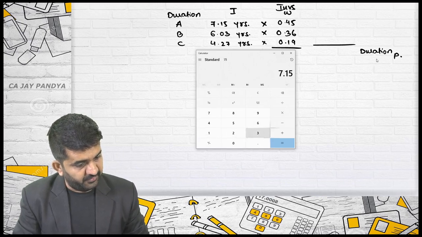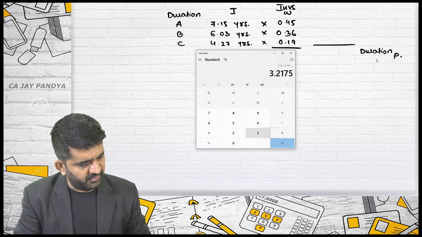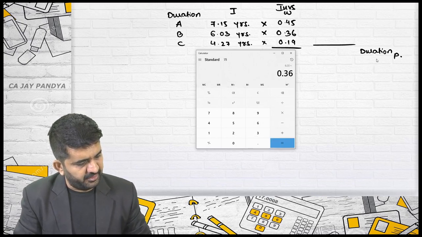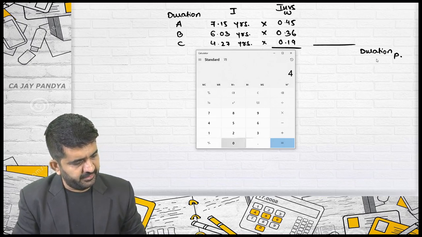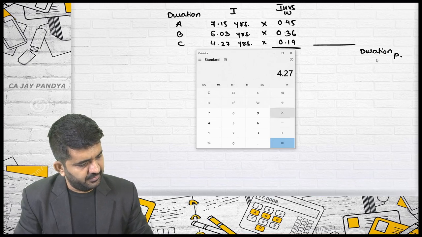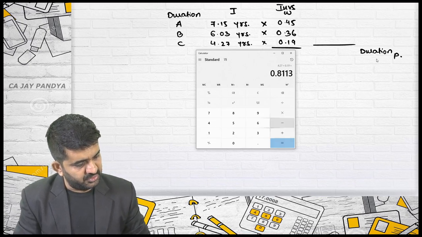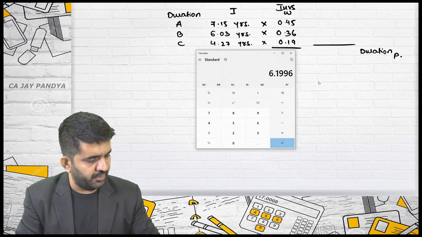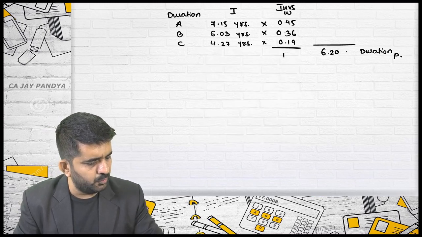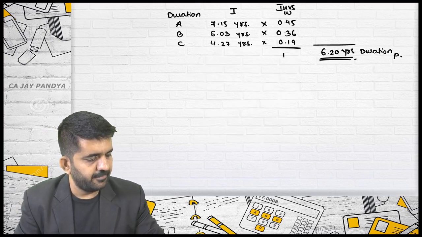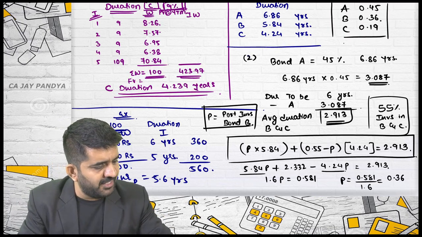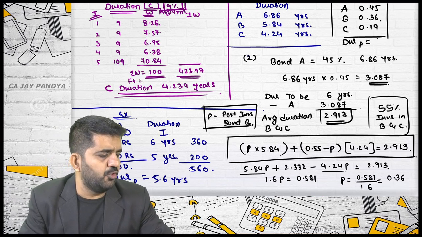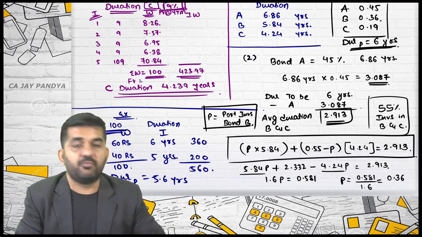7.15 multiplied by 0.45, plus 6.03 multiplied by 0.36, plus 4.27 multiplied by 0.19, is 6.19, or 6.20 years. What was the previous portfolio duration? In that case, the duration of the portfolio was 6 years, because that is how we calculated it.